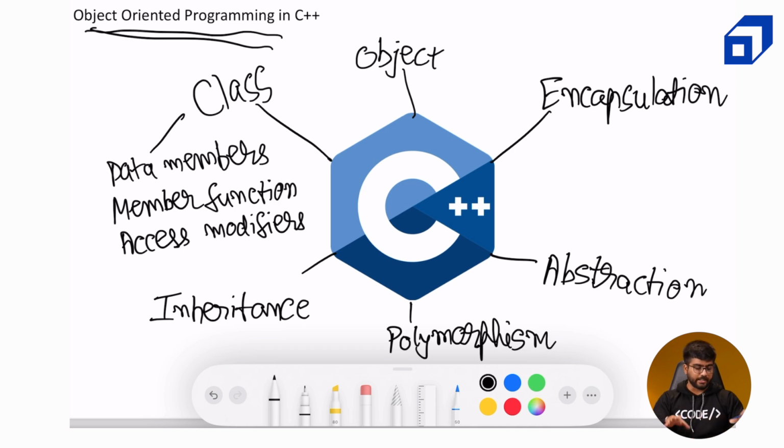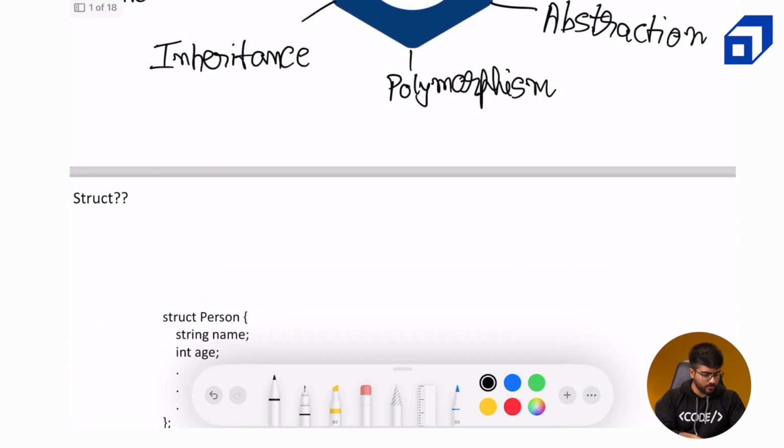So these 6 components: class, object, encapsulation, abstraction, polymorphism, and inheritance. These are the 6 main things which can cover all the concepts of the object-oriented programming paradigm. And other concepts are peripheral around it, like if I throw some technical jargon once again, abstract classes and all of those are closely related to one of these concepts itself. Okay, so now let's get started.